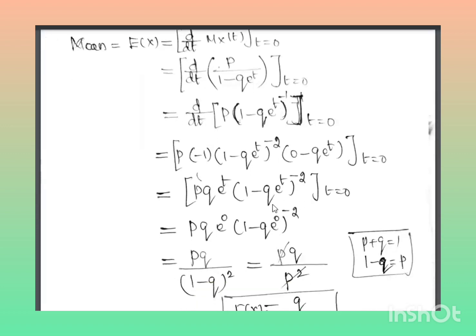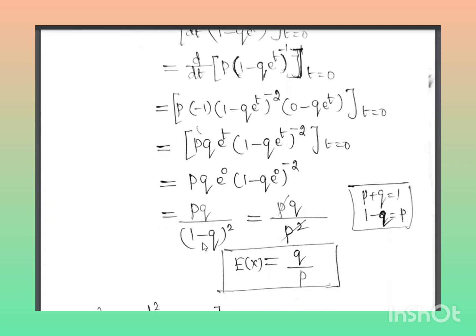For t, if you apply 0, you will get e power 0, which is 1. So pq divided by (1 minus q) power 2. In a geometric distribution, in any probability, p plus q is equal to 1, where p is success and q is failure.